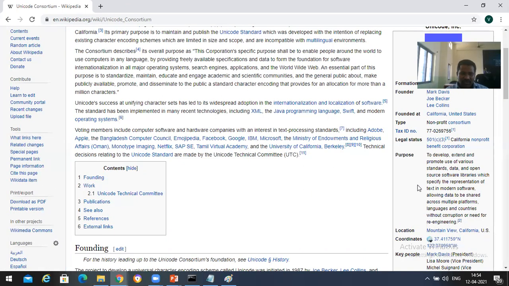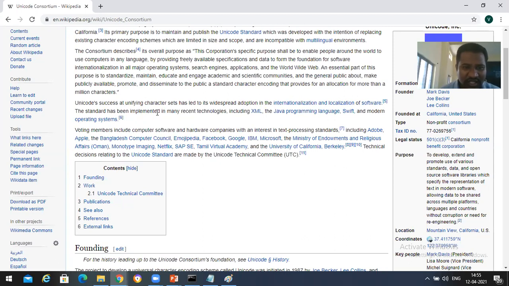Voting members include computer software and hardware companies with an interest in text processing standards, including Adobe. Technical decisions relating to Unicode are made by the Unicode Technical Committee, which means there are committee members from different companies. You can search the internet if you need more information.